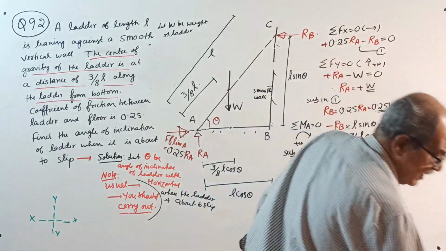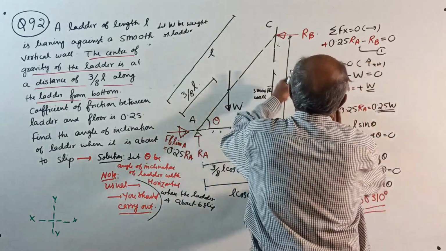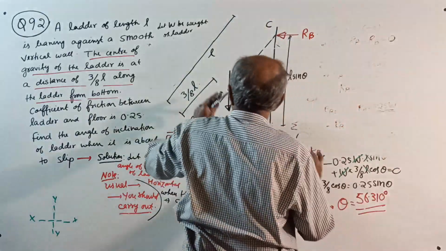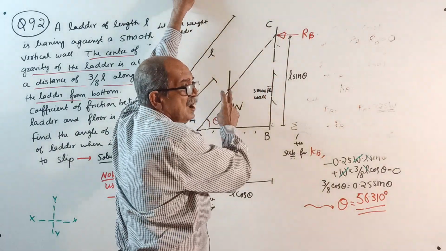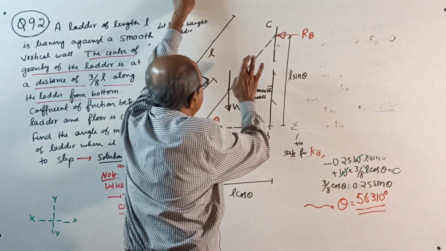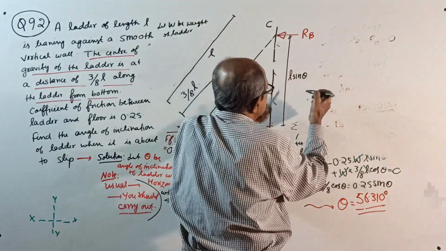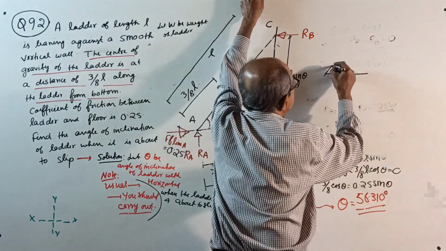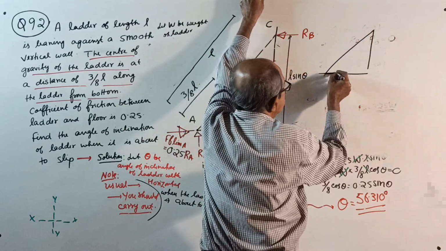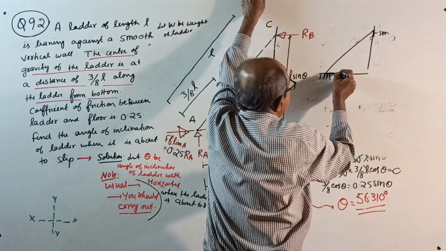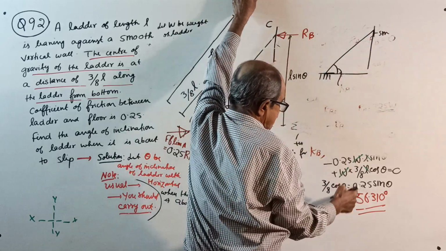Okay, now make a note here. Therefore, under its own weight, with no other extra force acting, this ladder is on the verge of slipping. This ladder is on the verge of slipping. If this is a rough surface here and it is a smooth surface here, when this angle reaches how much?